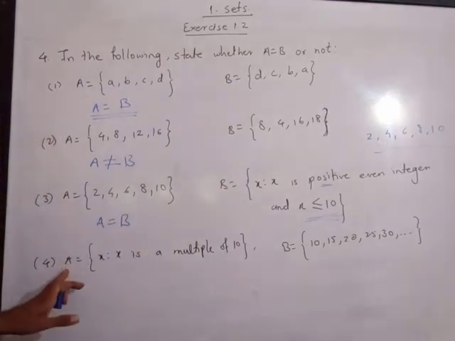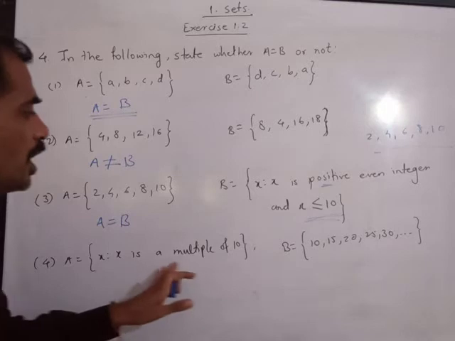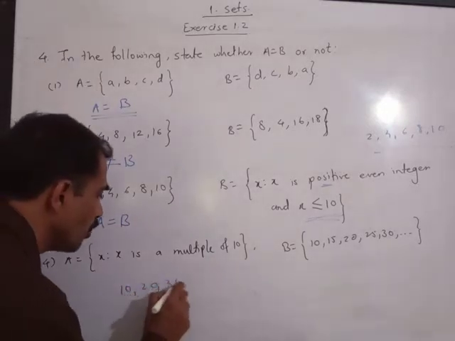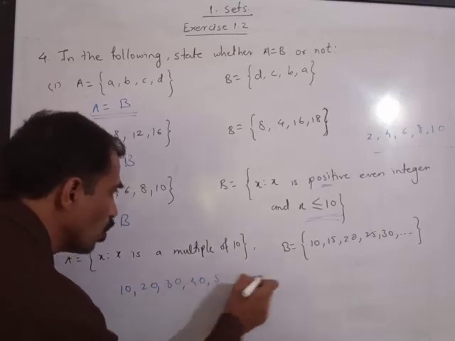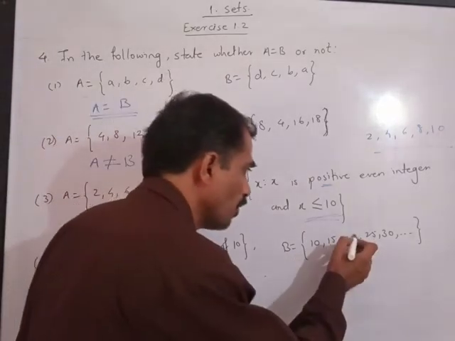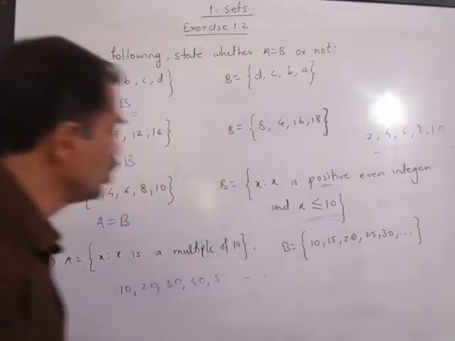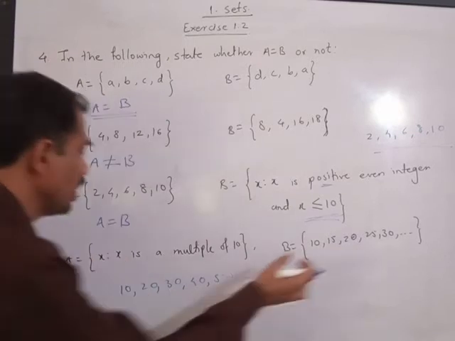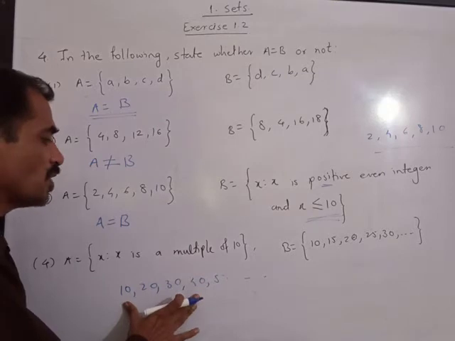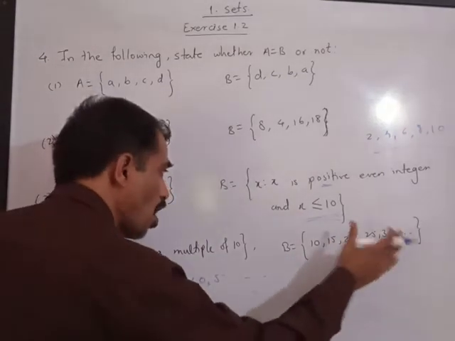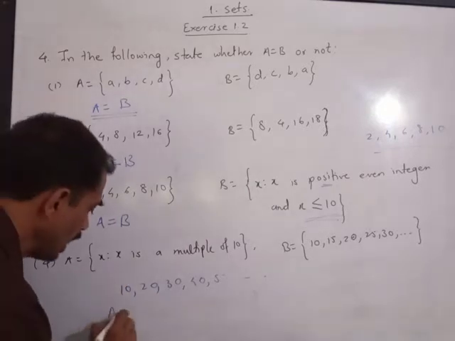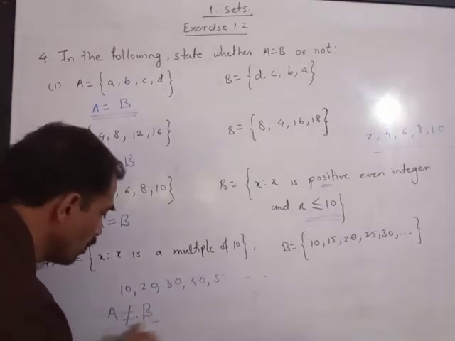Last question is, A is a set of X such that X is a multiple of 10. Multiple of 10 means it is 10, 20, 30, 40, 50 and so on. B is a set of 10, 15, 20, 25, 30 and so on. Please note, here 15 is present in set B but it is not present in set A. It means all the elements of set A are in set B but all the elements of set B are not in set A. Hence, set A is not equal to set B.